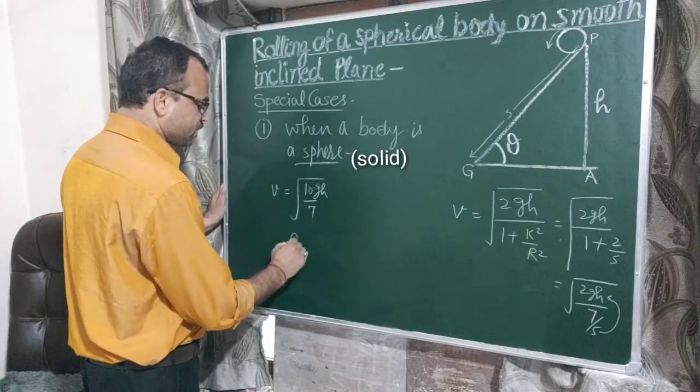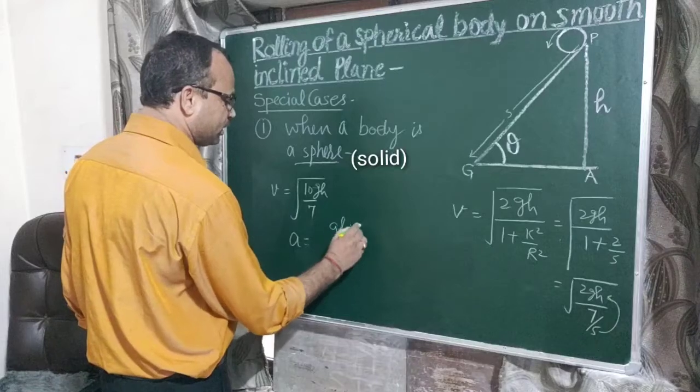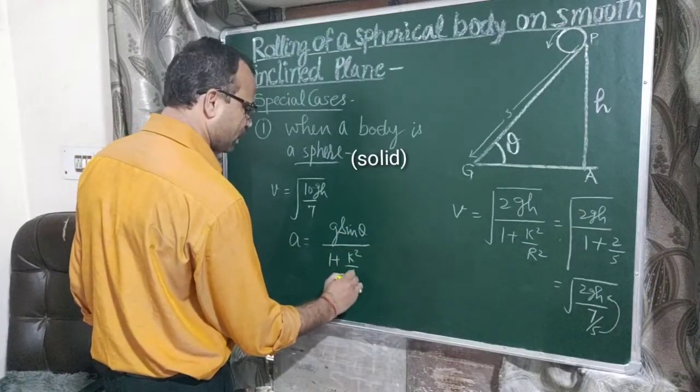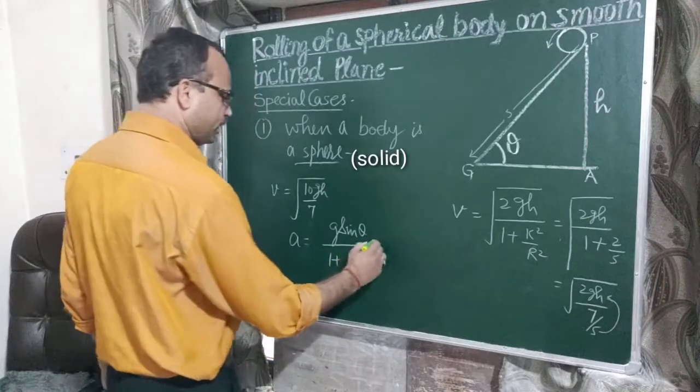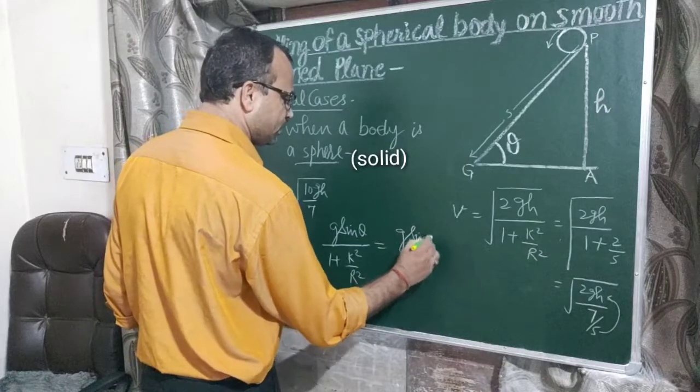Now the acceleration a equals g sin theta upon 1 plus k²/r². Now put the value of k²/r², which is 2/5. So 5 plus 2 is 7/5, so 5/7 g sin theta.